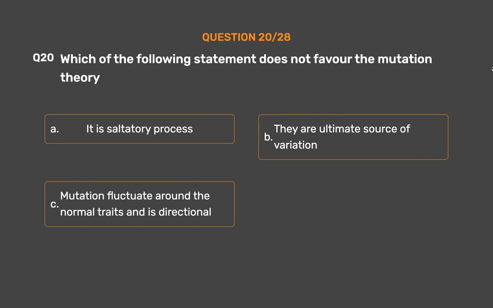Mutation fluctuate around the normal traits and is directional. Option D. Create genetic variation. The correct answer is option C. Mutation fluctuate around the normal traits and is directional.